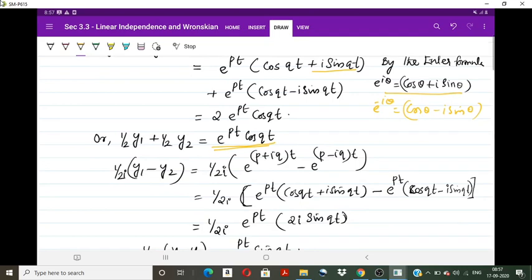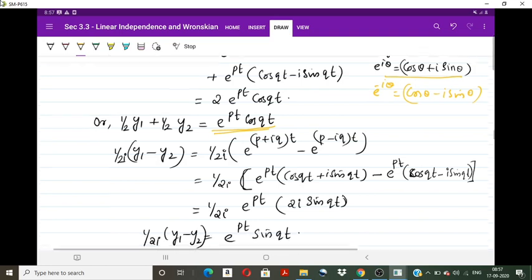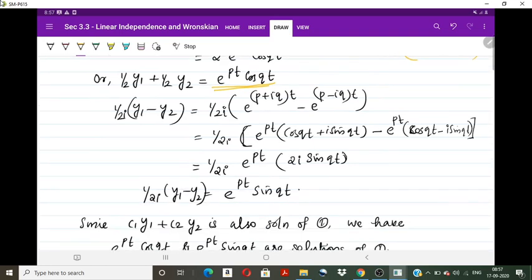Now if we take the difference y1 minus y2 and divide it by 2i, the constant 2i, then by making the calculations and simplifications, we get 1 by 2i (y1 minus y2) is equal to e raised to pt into sin qt. So these are also solutions of the same differential equation.